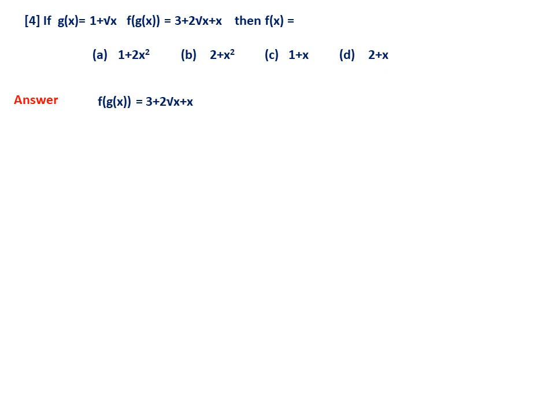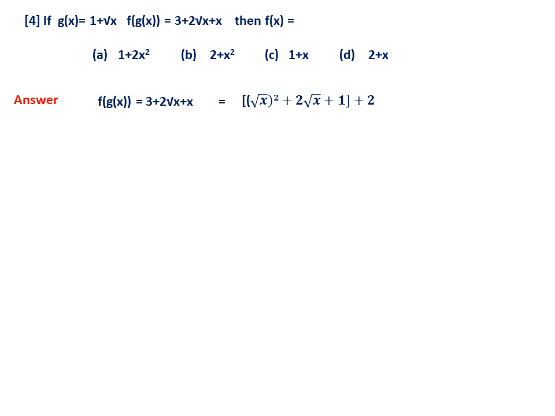Let us take f of g of x, which is 3 plus 2 root x plus x. Now you have to understand this one. This g of x is 1 plus root x. Therefore, if you write this expression in terms of 1 plus root x, then you can do it. How to do it? This 3 I have split as 2 plus 1. I have put the bracket purposely because we want to identify this function. This x I am writing as root x square. Then 2 root x as it is. I have not changed anything. I have rearranged it according to our convenience.